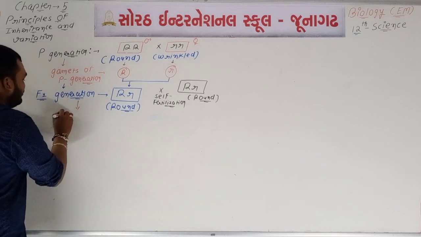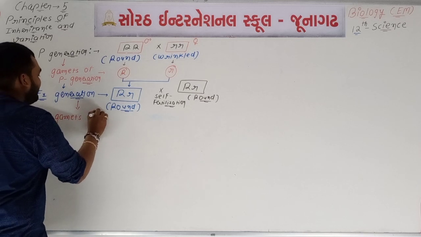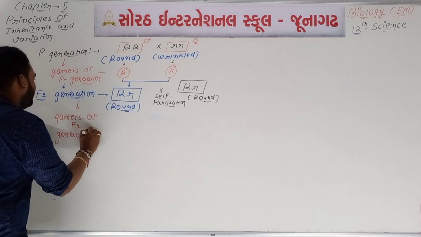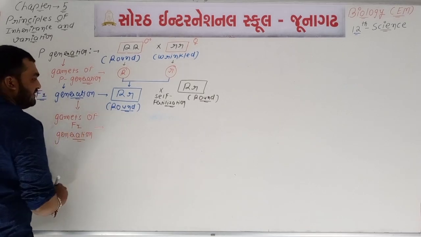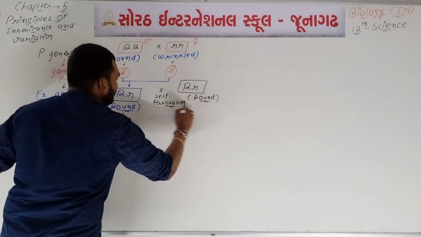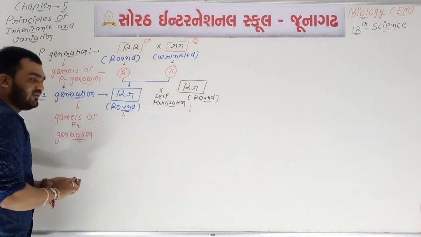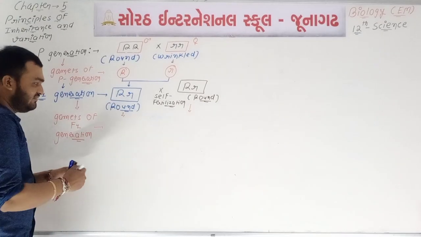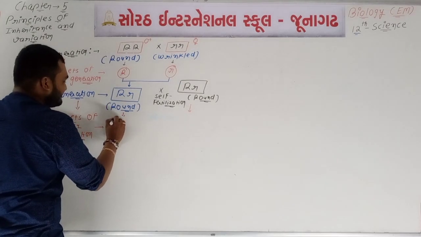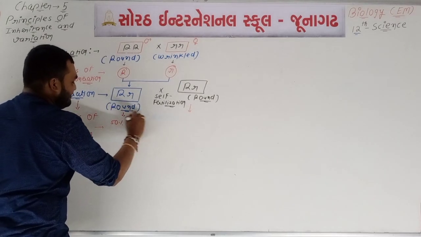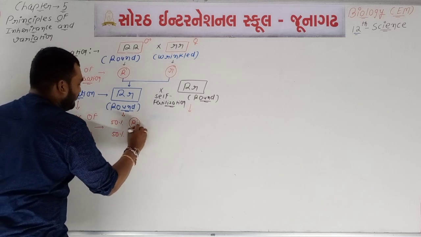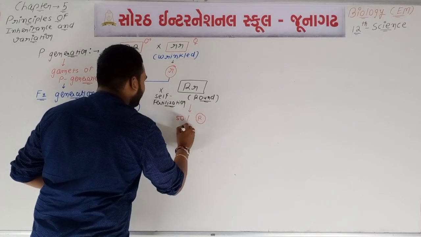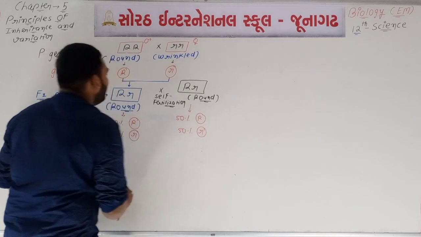Now we are going to produce gametes of the F1 generation. See, these both are a heterozygous pair. Both are not homozygous. So heterozygous will produce different types of gametes but in the same number. So here, 50% capital R will be produced and 50% small r will be produced.